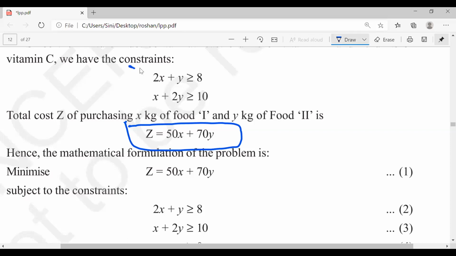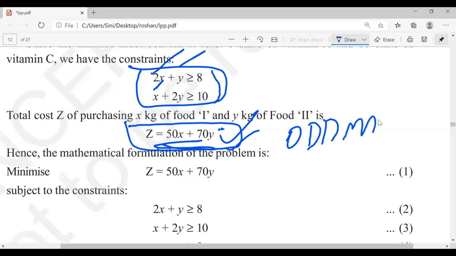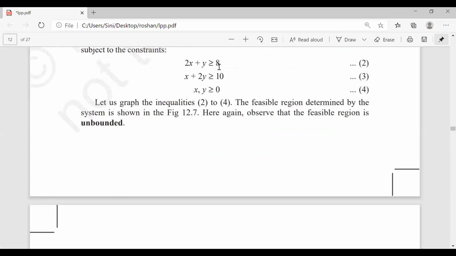So guys, only this is difficult. If you know this, 2x plus y and the 8 and 10 will come very fast. Only this thing is the catch, which I told you as the odd man out rule. Then what is our next step? Draw the graph: 2x plus y is equal to 8 and x plus 2y is equal to 10. Let's see the graph here.